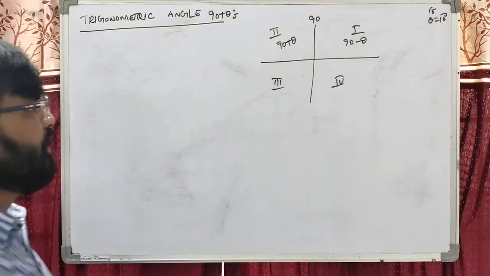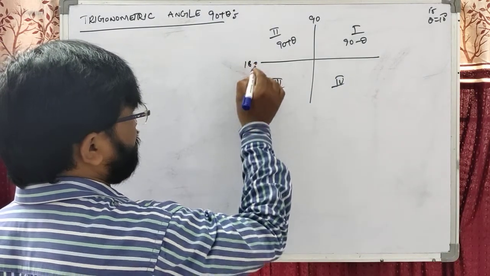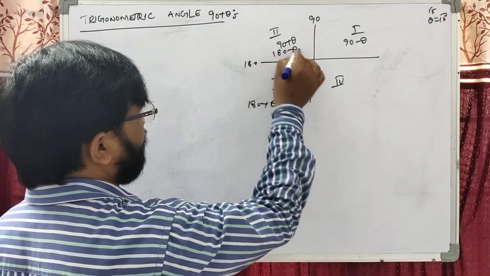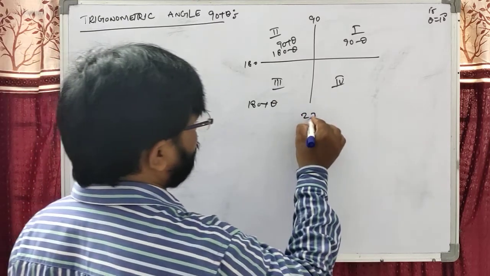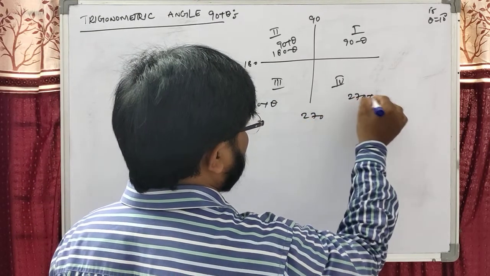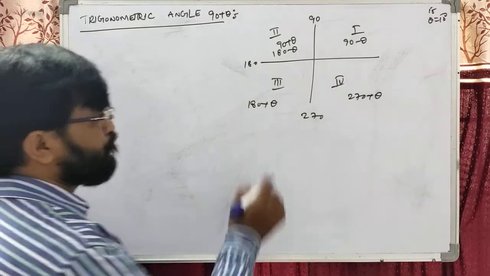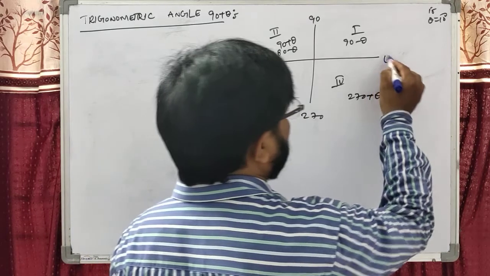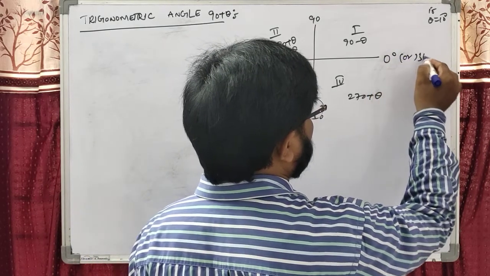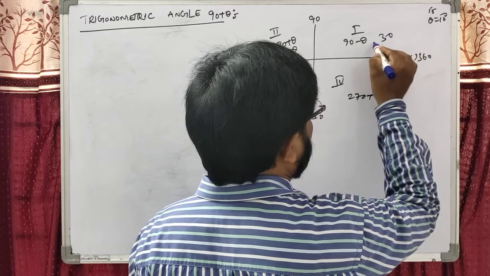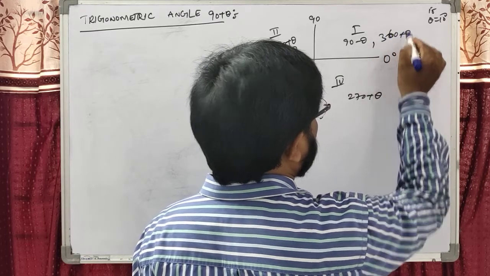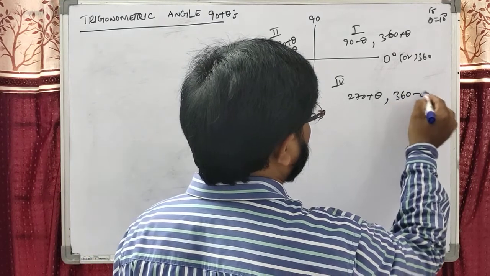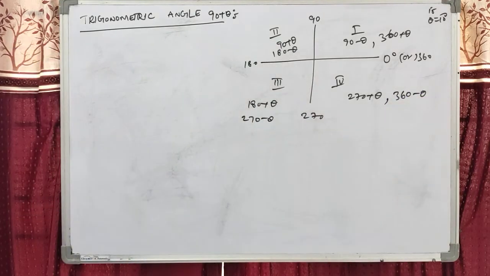Dear students, this is the straight angle 180. 180 plus theta is the third quadrant, 180 minus theta is the second quadrant. Similarly, 270 plus theta is the fourth quadrant, 270 minus theta is the third quadrant. This is 0 or 360 degrees. 360 plus theta is the first quadrant, 360 minus theta is the fourth quadrant.